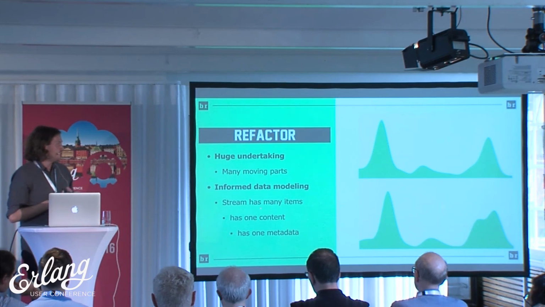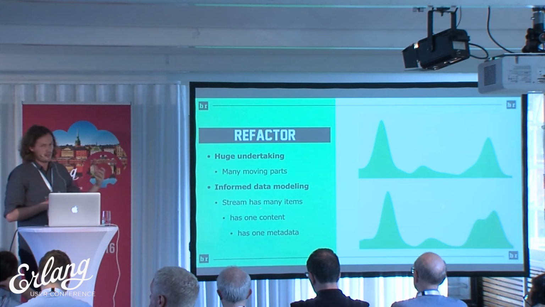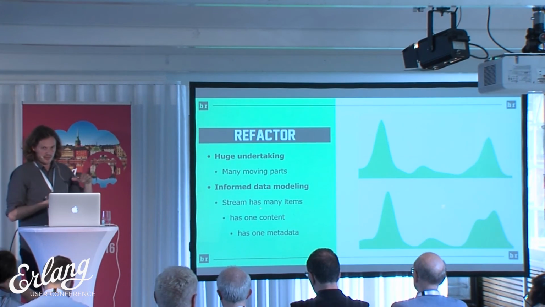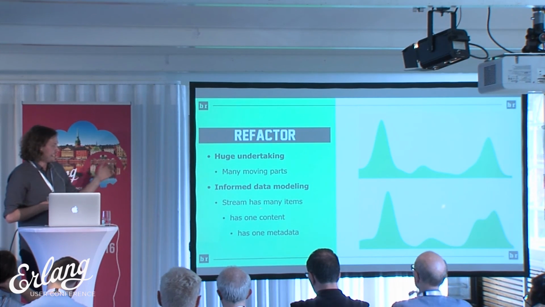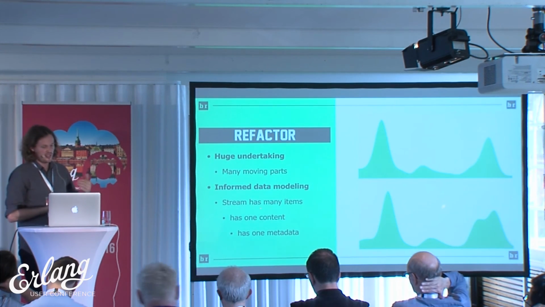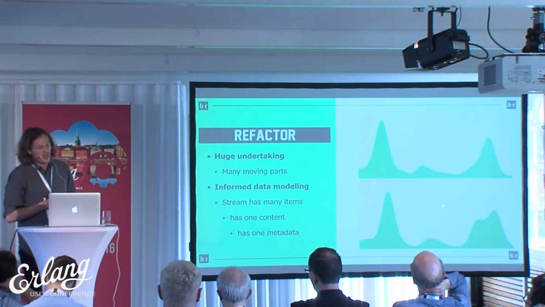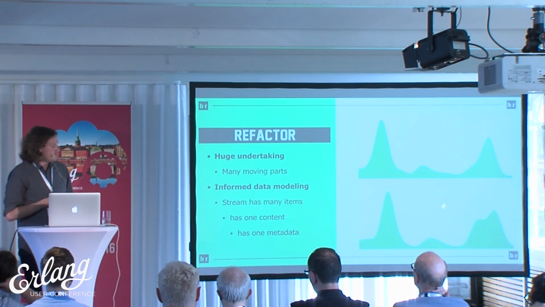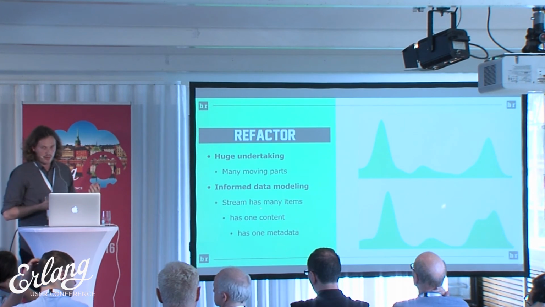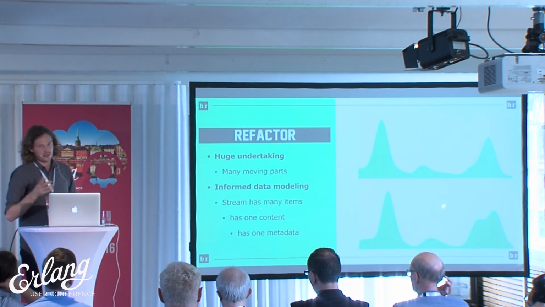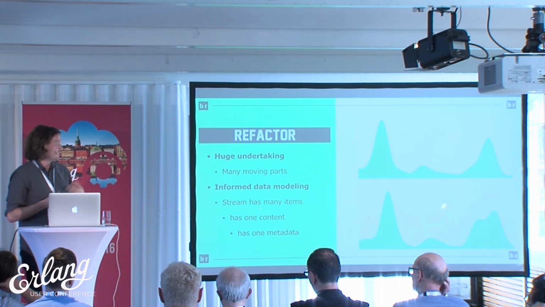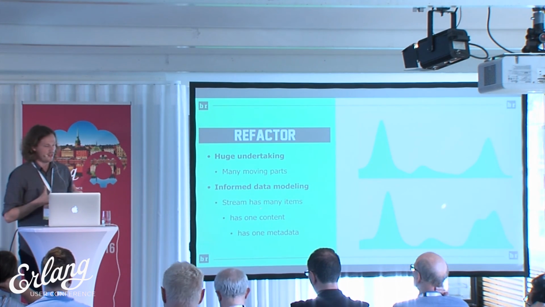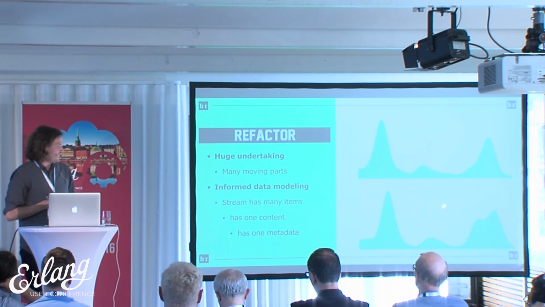And so we decided to redo the data modeling. So before, a stream had many items, and that was it. It was just one layer. And the way we decided to do it afterwards was that a stream has many items, and each item has one content, and each content has one metadata. And the way that we saw that was that the content was basically mutable data that the content programmer would add. So it would be a title or a description or a thumbnail or a video, depending on the type of content.